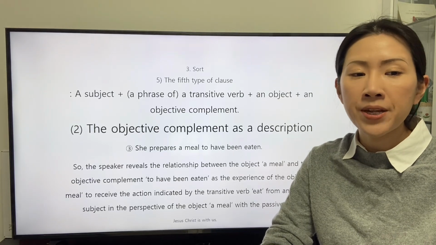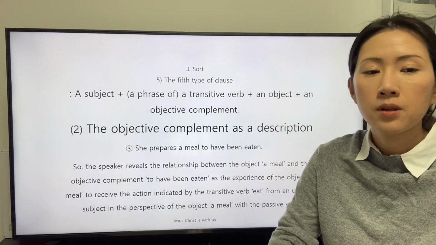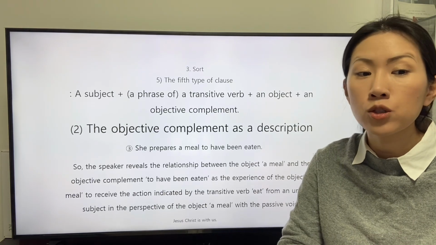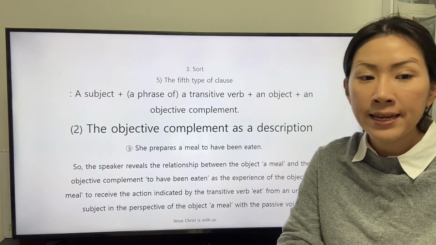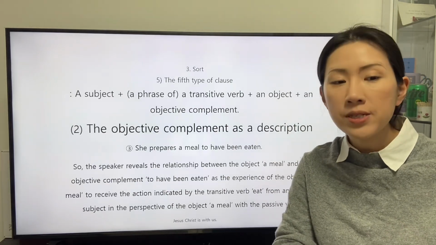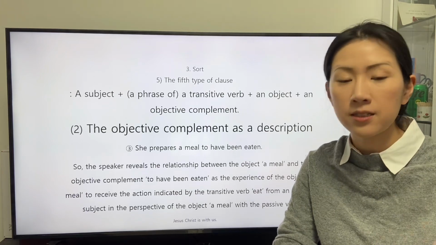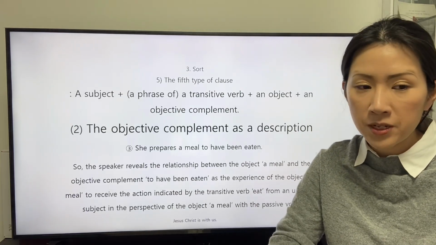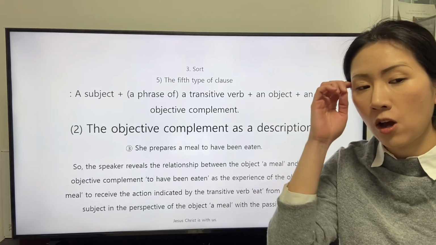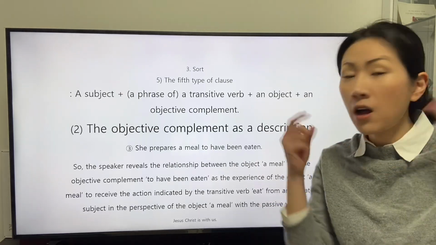So the speaker reveals the relationship between the object, a meal, and the objective complement to have been eaten as the experience of the object, a meal, to receive the action indicated by the transitive verb eat from an unstated subject, in the perspective of the object, with the passive voice of the speaker.